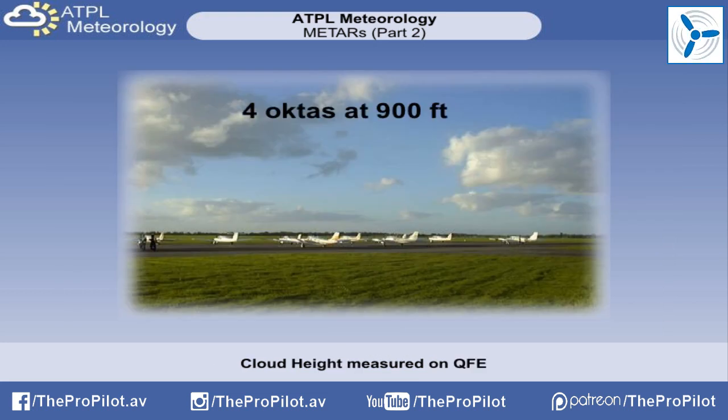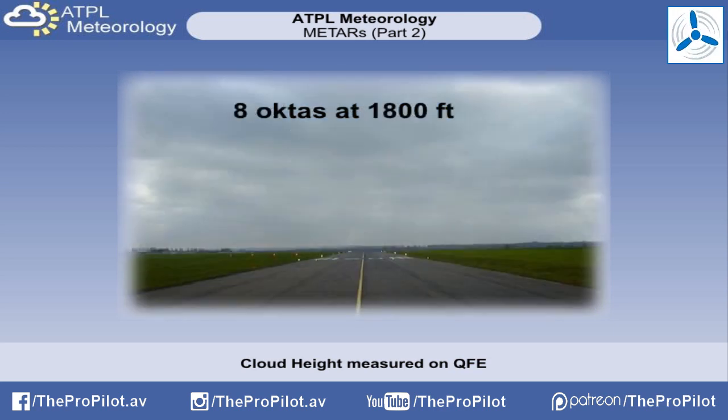The height of the cloud will follow immediately after the amount. This will appear as a 3-digit height in hundreds of feet. Cloud heights in a METAR are always measured from aerodrome level, on QFE. For example, 4 octas at 900 feet would appear as scattered 009, and 8 octas at 1800 feet would be abbreviated to overcast 018.